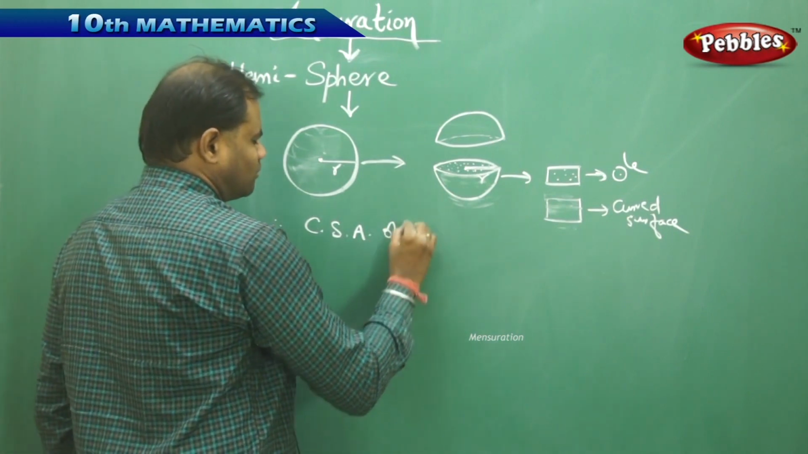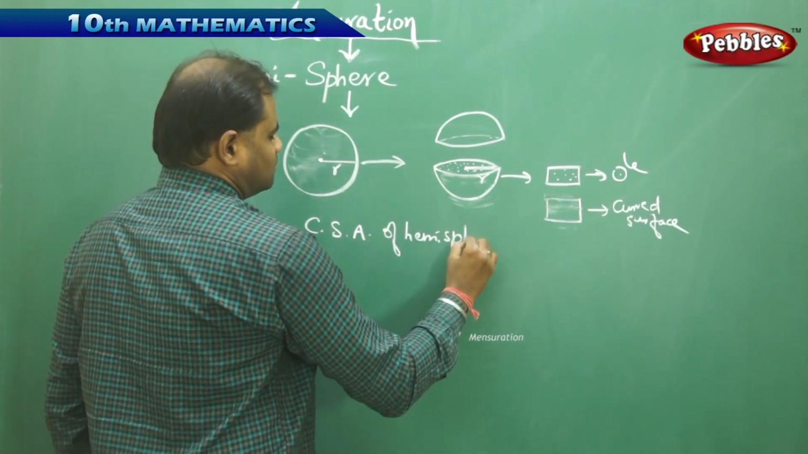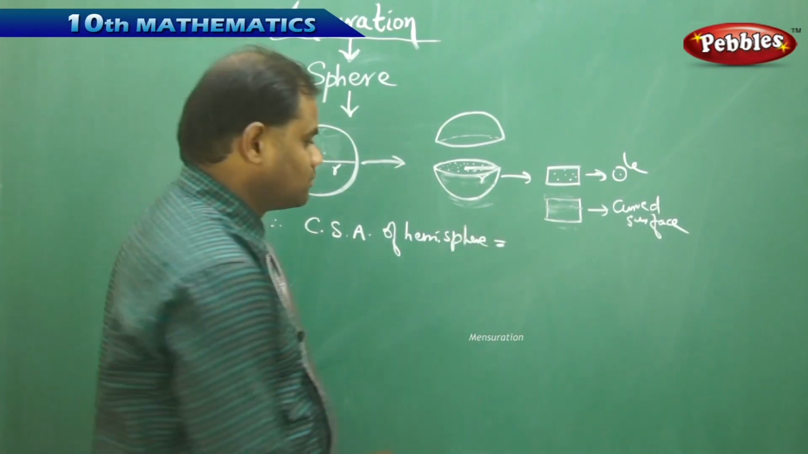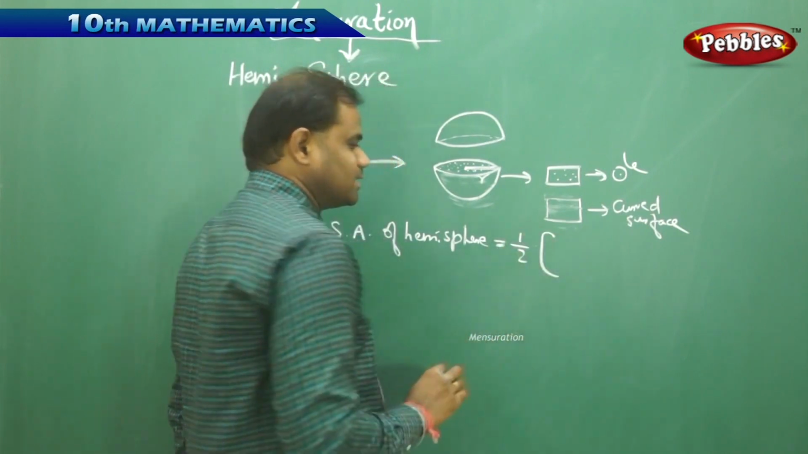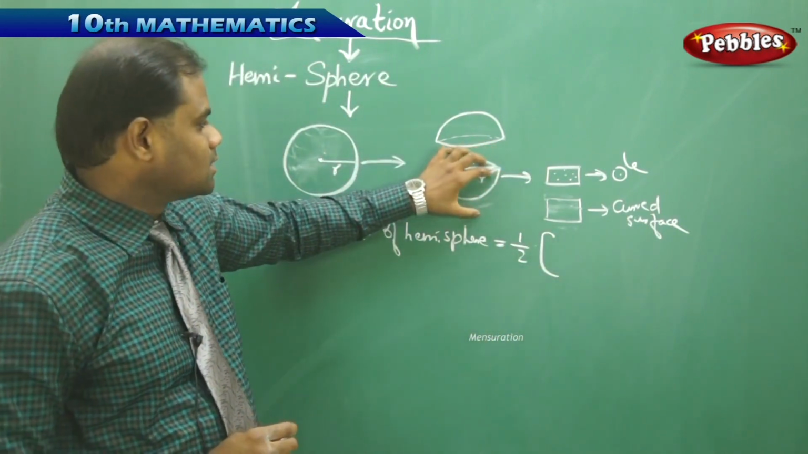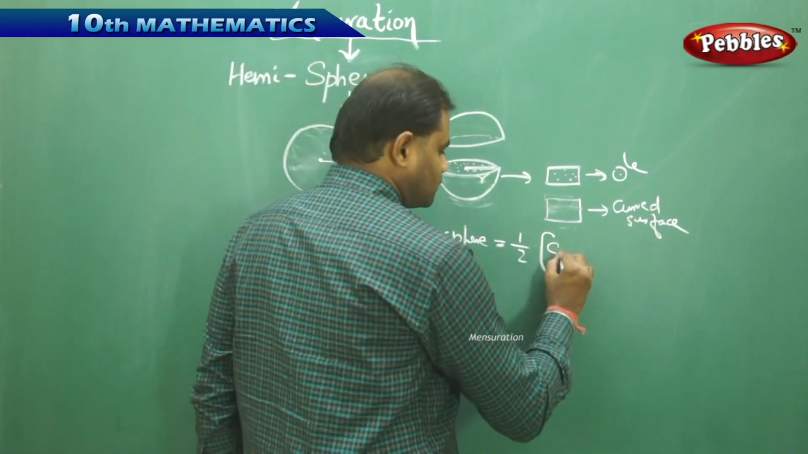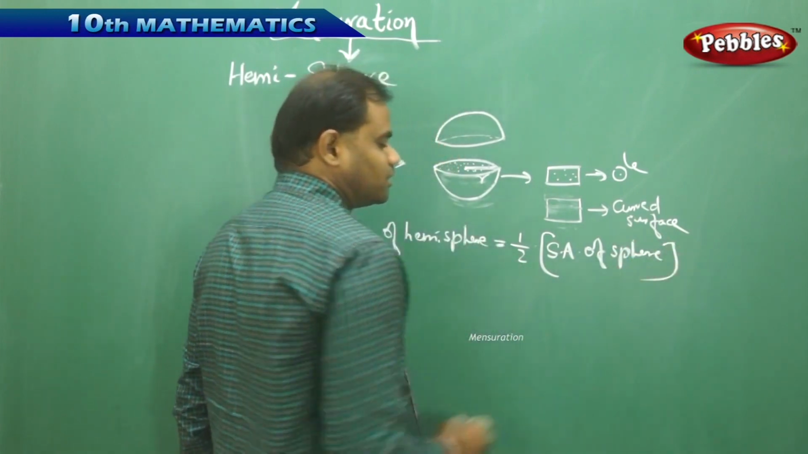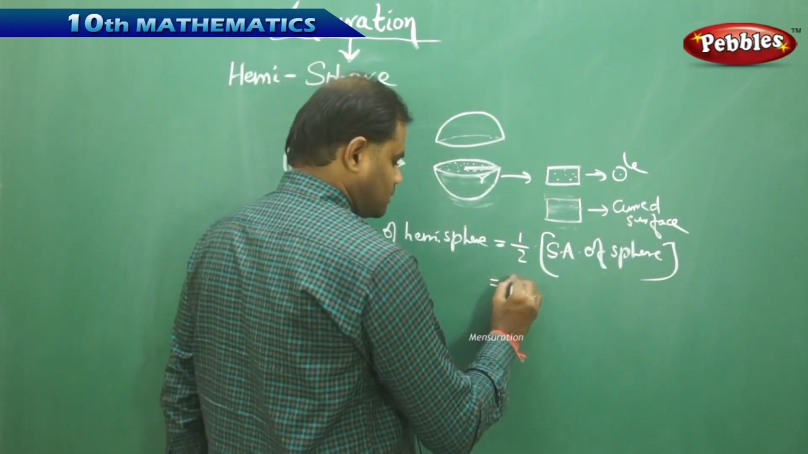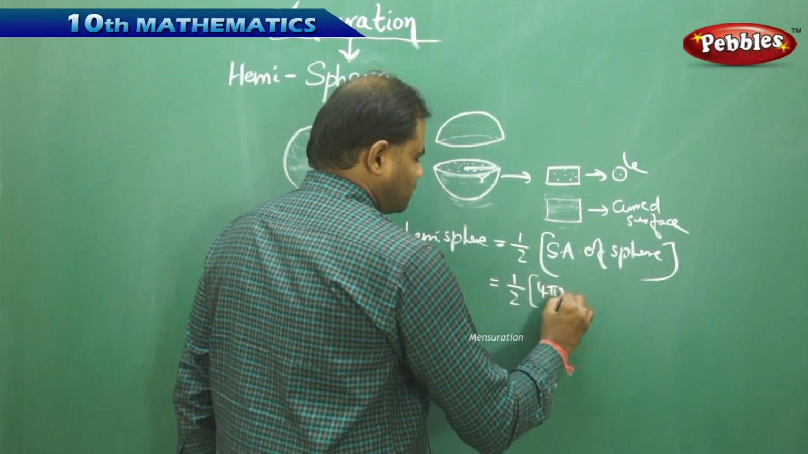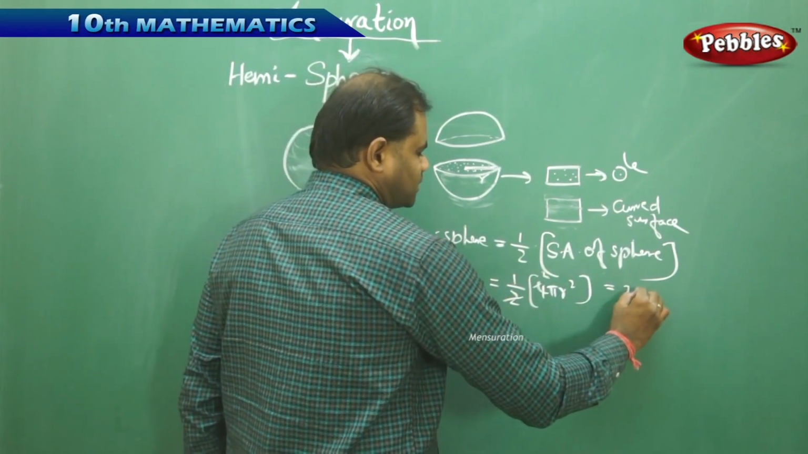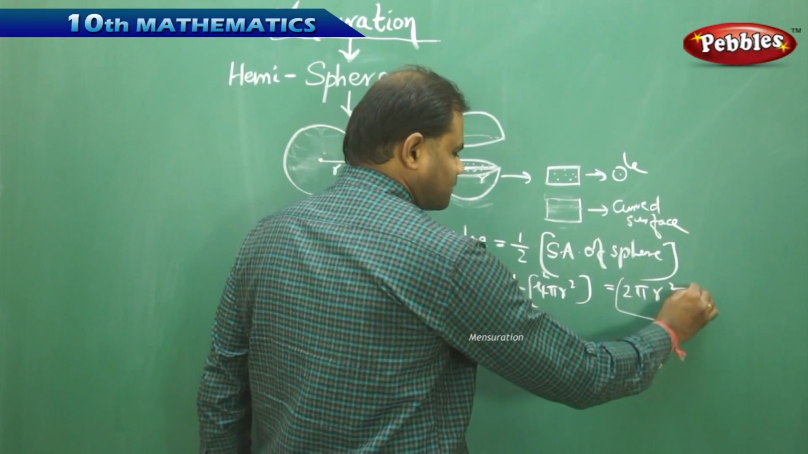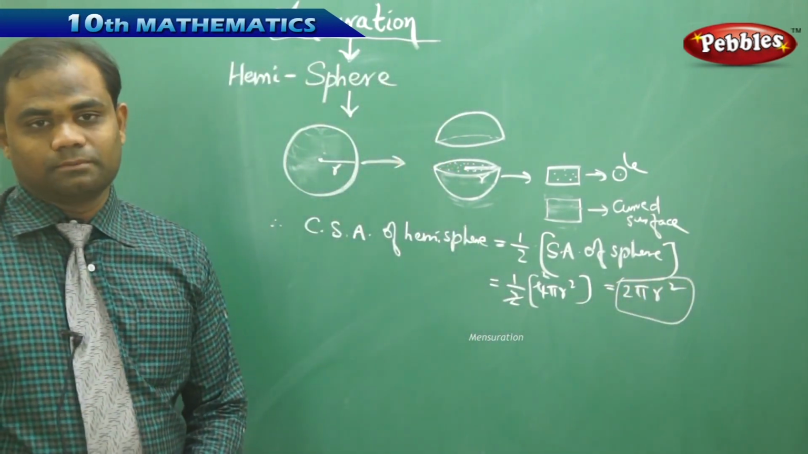Therefore, CSA of hemisphere will be exactly half of the surface area of sphere, because exactly it is cut in the middle. This part is half of this. Therefore, half of the surface area of sphere, which we have already found to be 4 pi r square, on simplification gives 2 pi r square. So curved surface area of a hemisphere is 2 pi r square.